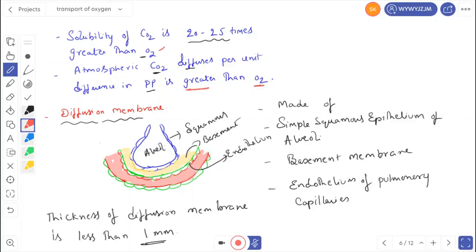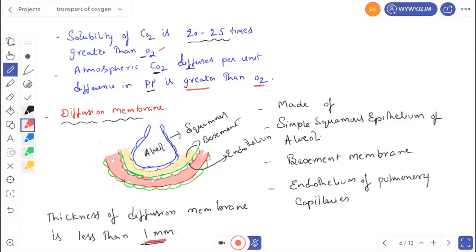Then the diffusion membrane is made up of three layers: the squamous epithelium of the alveoli, the basement membrane, and the endothelium. Endothelium is the squamous epithelium of the blood capillaries. All these three layers together form the diffusion membrane. The thickness of the diffusion membrane is less than 1 millimeter.